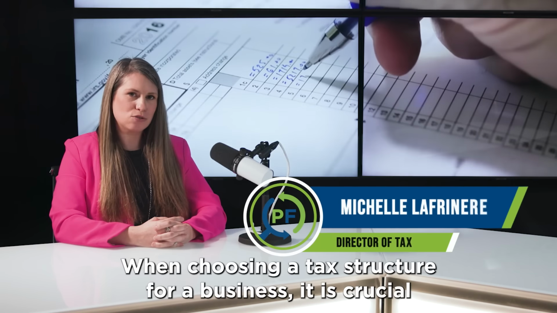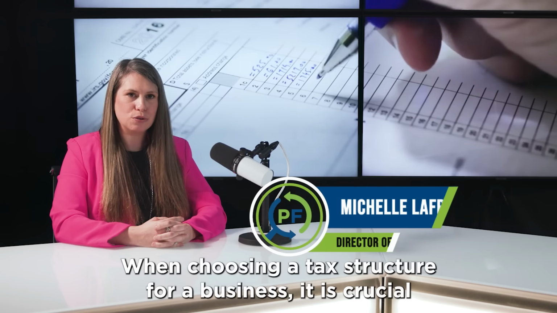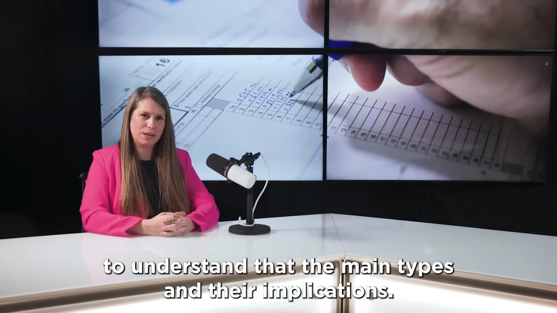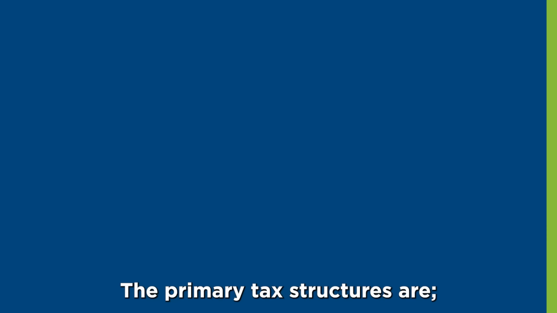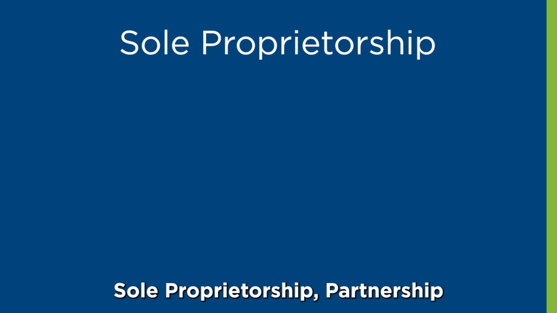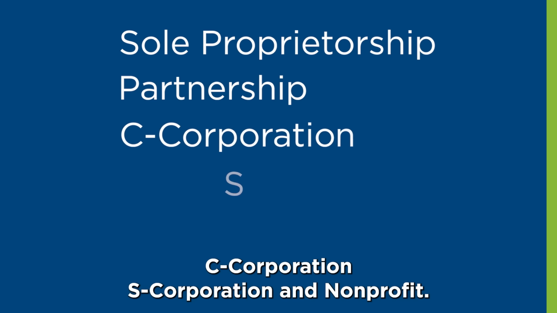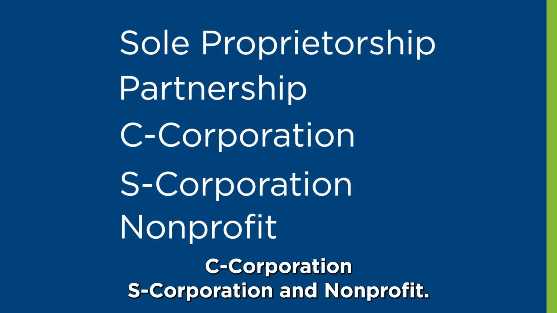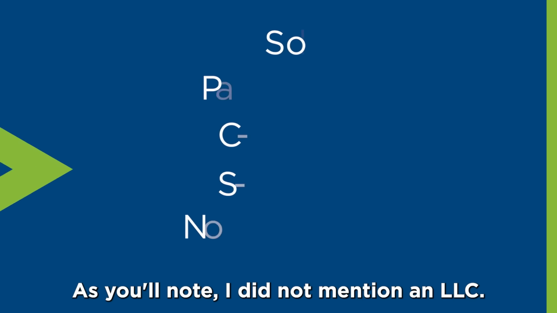When choosing a tax structure for a business, it is crucial to understand the main types and their implications. The primary tax structures are sole proprietorship, partnership, C corporation, S corporation, and nonprofit. As you'll note, I did not mention an LLC.